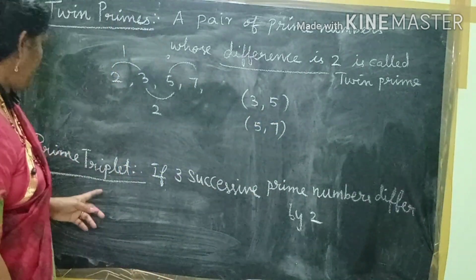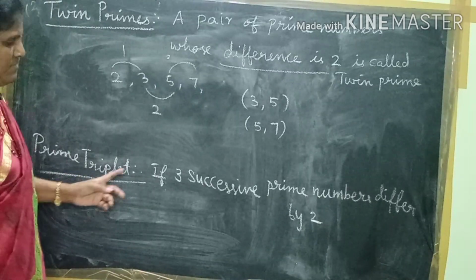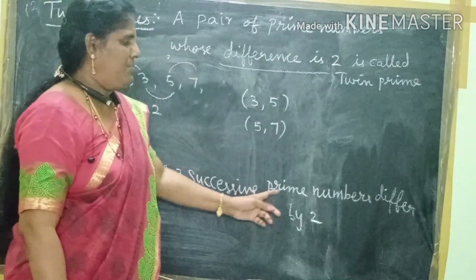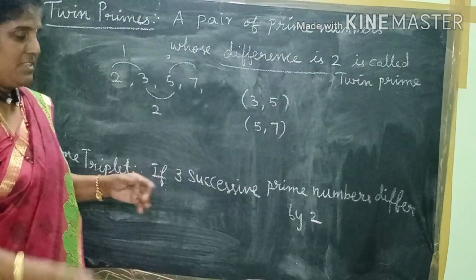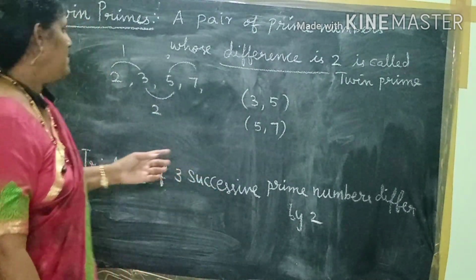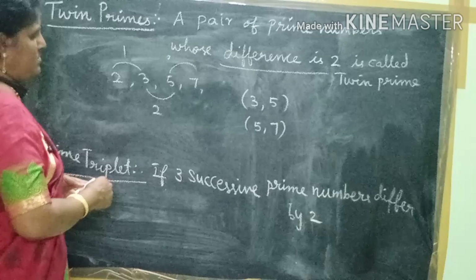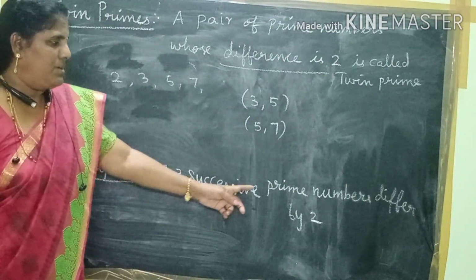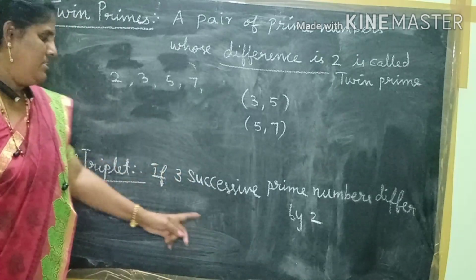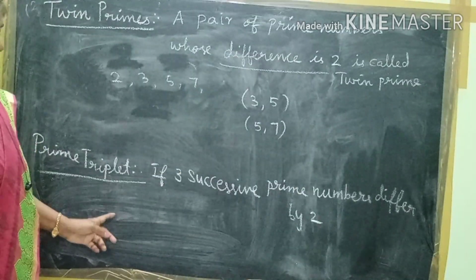Next, prime triplet. If three successive prime numbers differ by 2, that is a prime triplet. Successive prime numbers means the next ones.